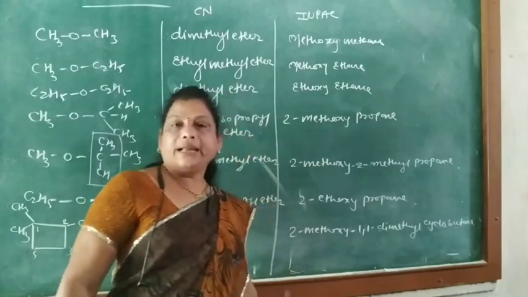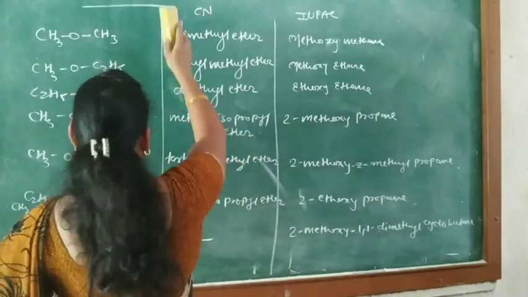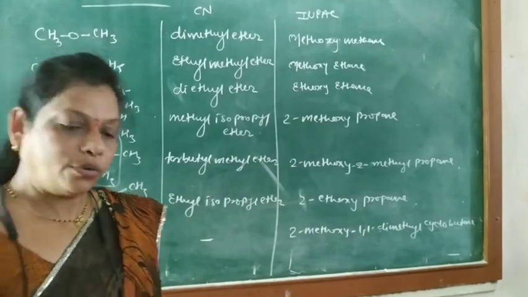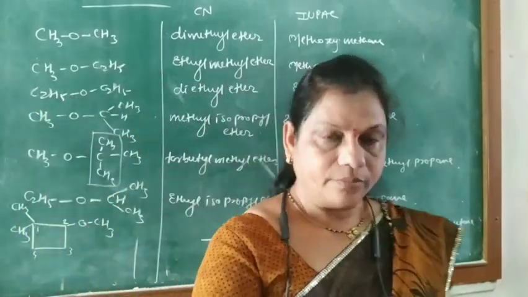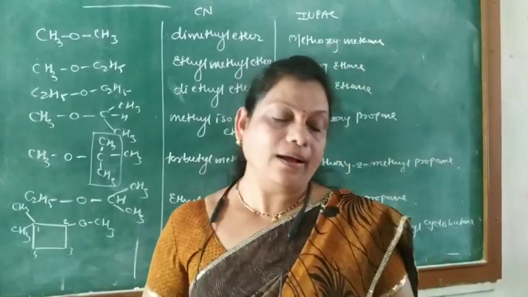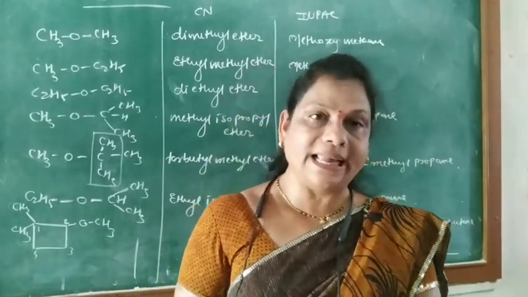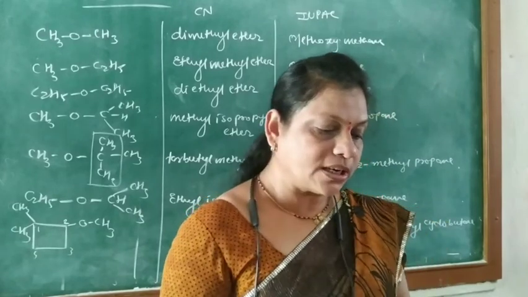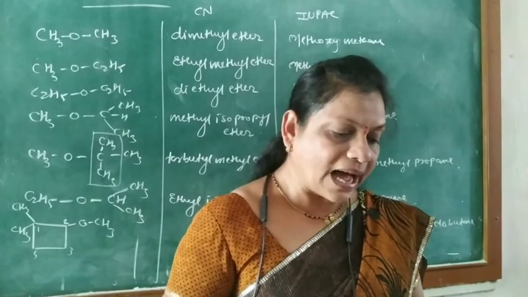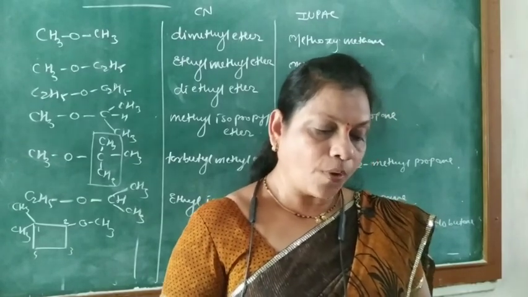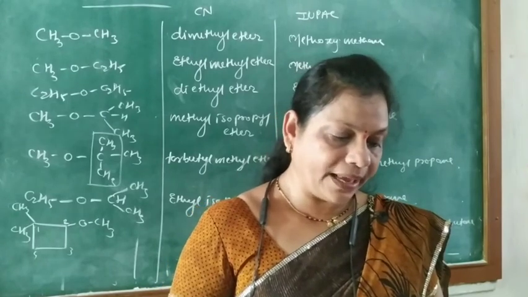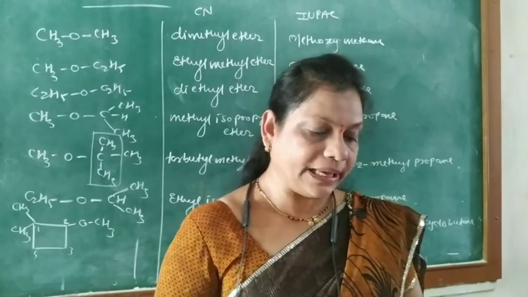Okay, after watching this, you have to attempt some questions and problems on page number 238. That is, draw the structure of the following compounds: 2,5-diethylphenol, prop-2-yn-1-ol, 2-methoxypropane and phenyl methanol.